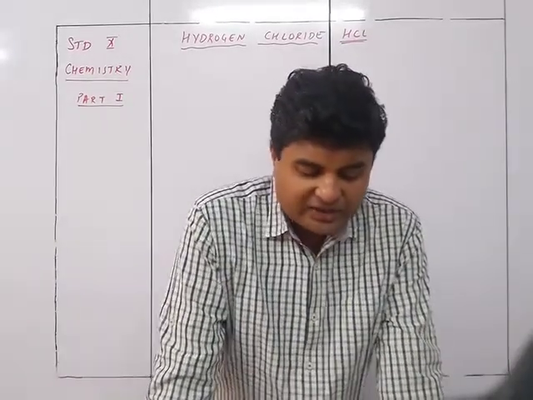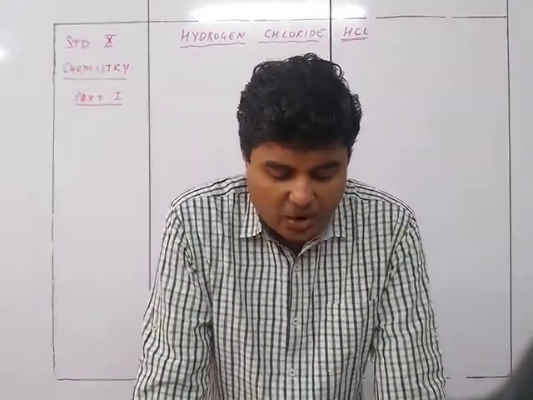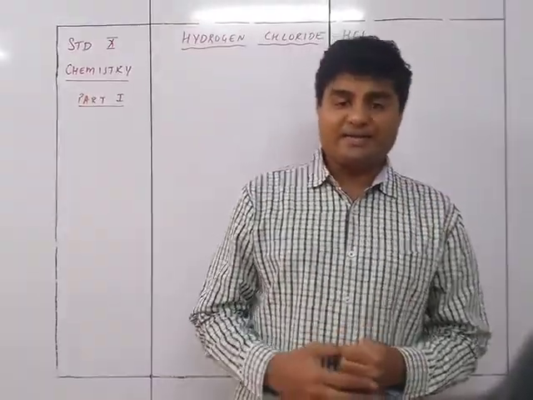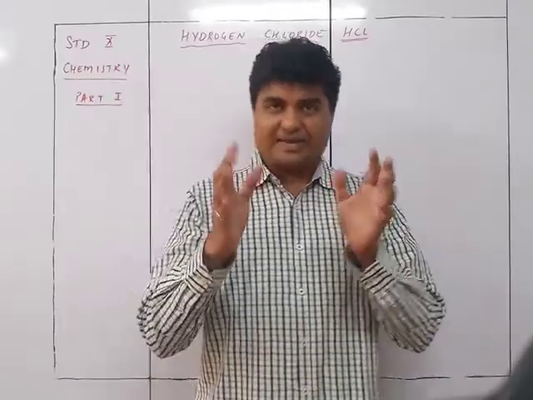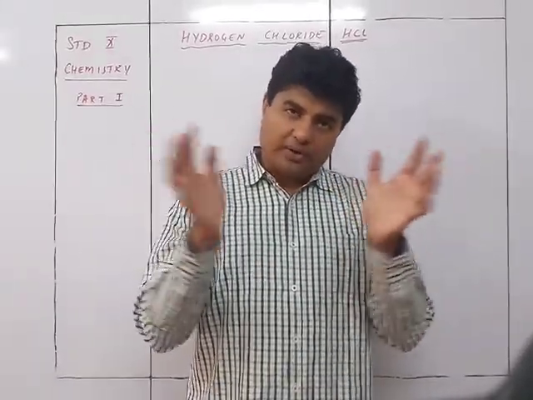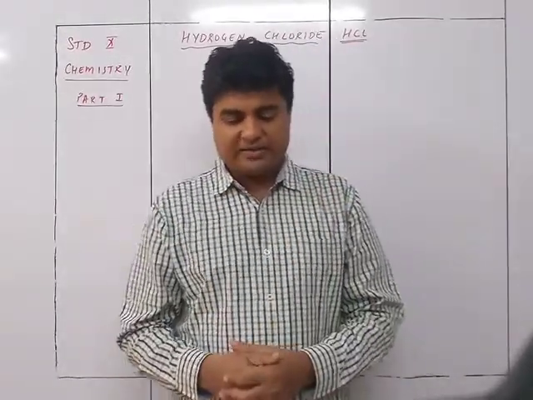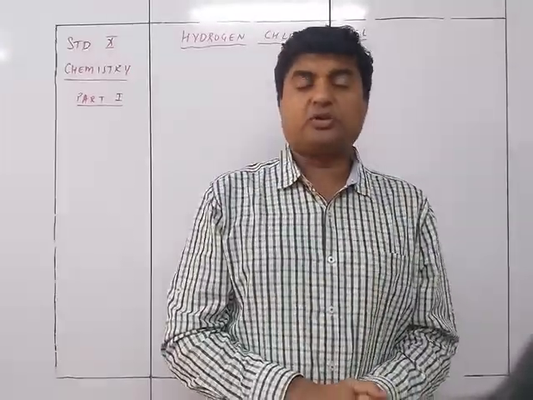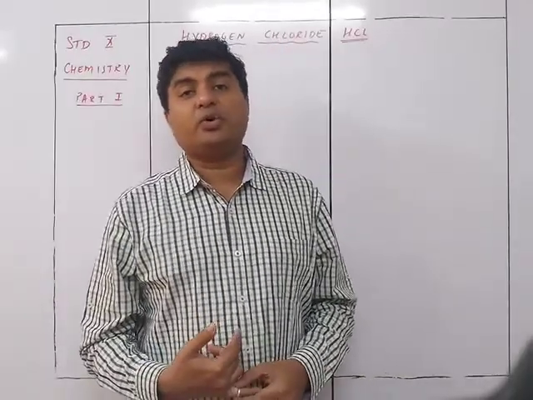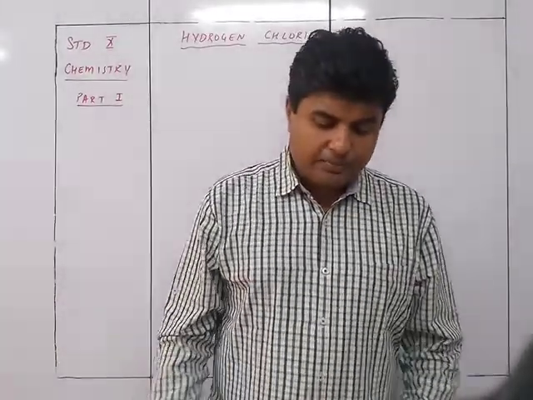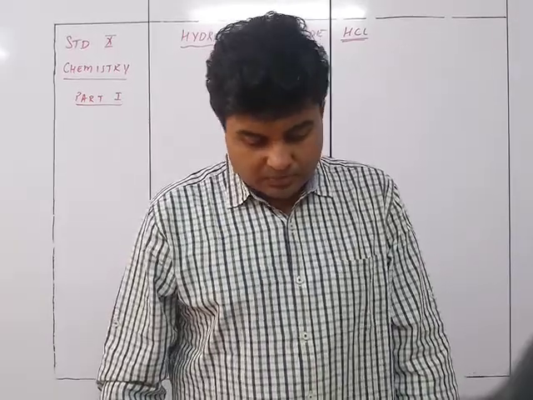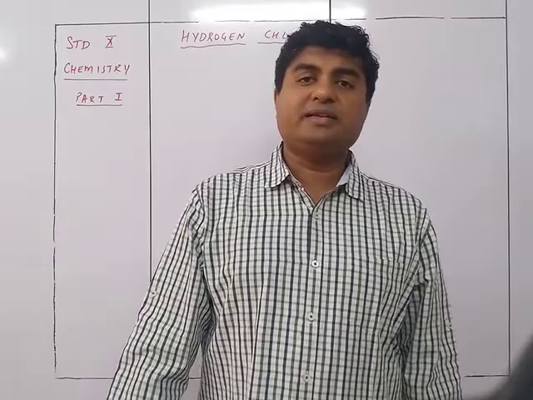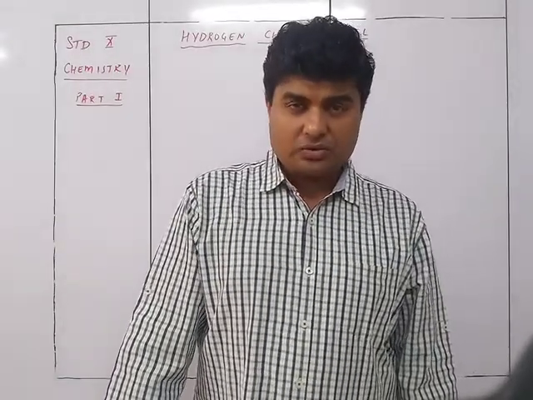Next is liquefaction. It liquefies at a temperature around 10 degrees Celsius at 40 atmospheric pressure. So if I cool HCl gas to a temperature of 10 degrees Celsius at 40 atmospheres, meaning I am giving pressure and decreasing the temperature also, then the HCl gas will turn into liquid. And similarly the boiling point, liquid hydrogen chloride boils at -83 degrees Celsius. So at -83 degrees Celsius, liquid will turn into gas. So that is one part.